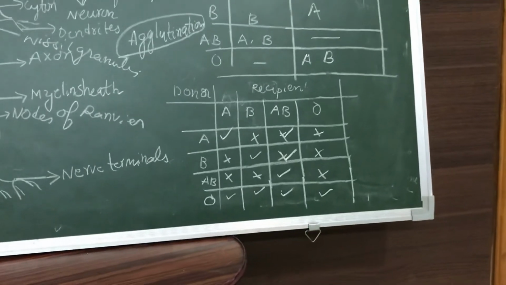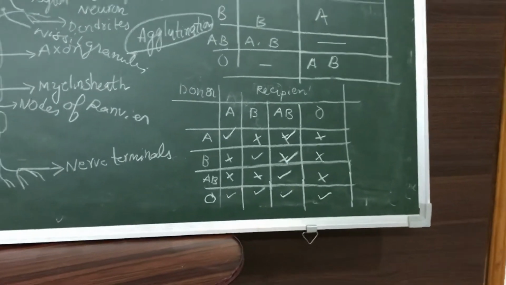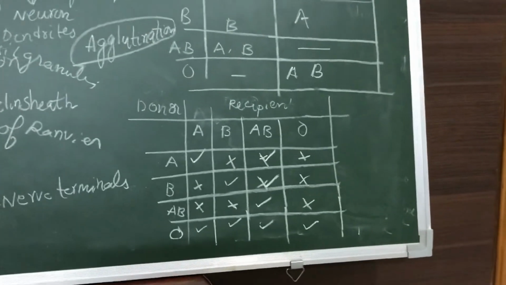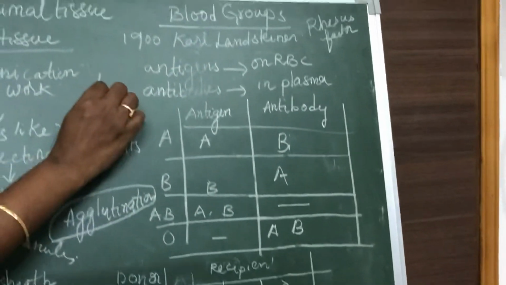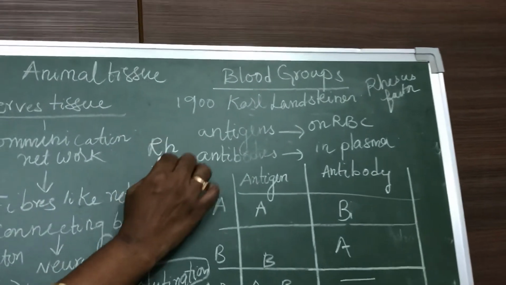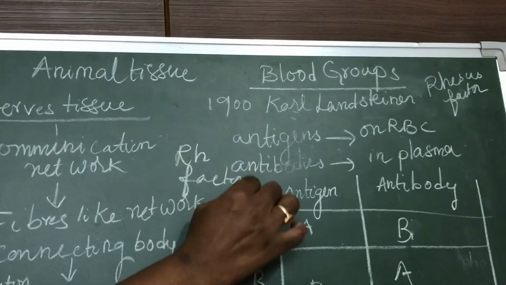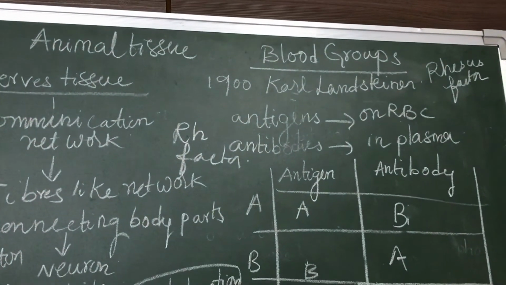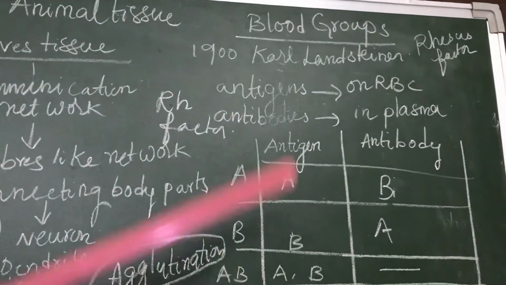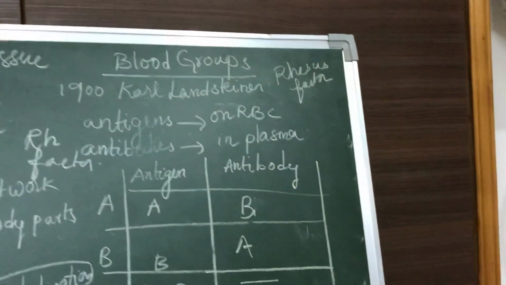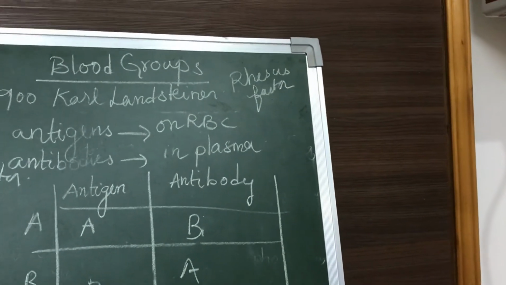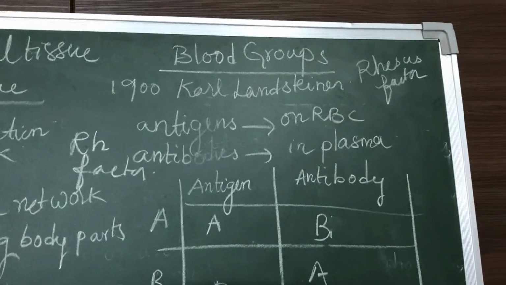Apart from A and B antigen, there is another antigen in the blood. That other antigen is called RH factor. What do we call it? RH factor. This RH factor was first observed in a monkey called the rhesus monkey. That's why it is also called rhesus factor. What do we call it? Rhesus factor.